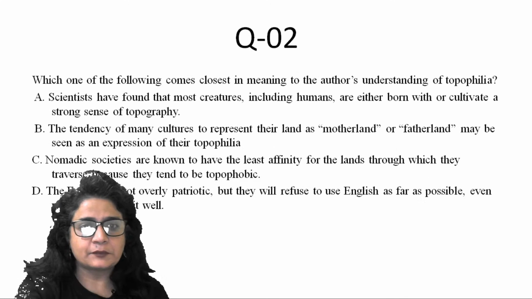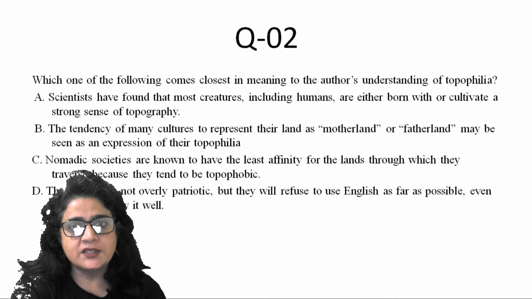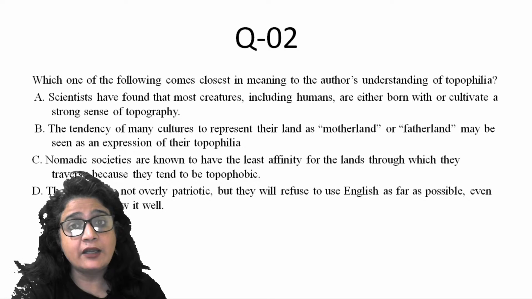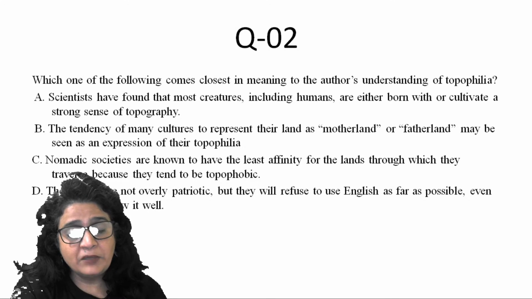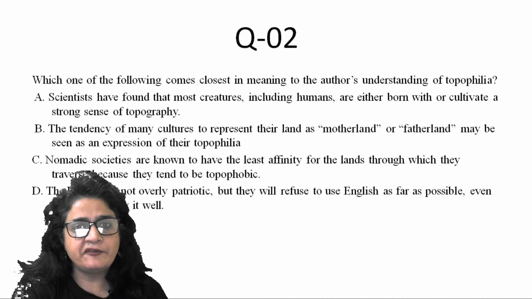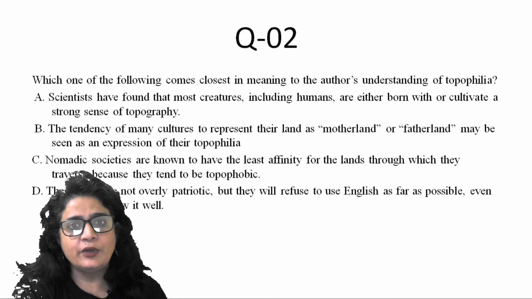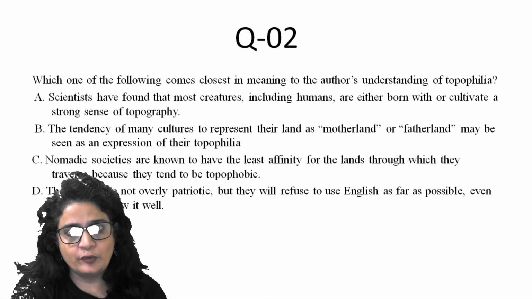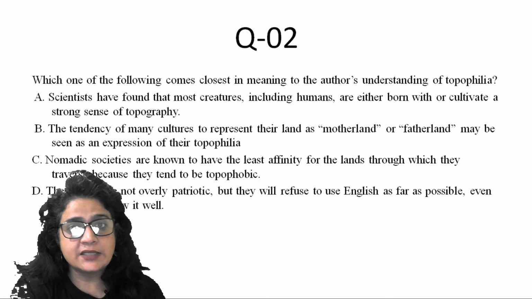Number 2. Which one of the following comes closest in meaning to the author's understanding of topophilia? Now, what we have understood as the author's meaning of topophilia, which of these represents the understanding of the author? Let's look at the options. Scientists have found that most creatures, including humans, are either born with or cultivate a strong sense of topography. Okay, so here he very clearly stated in the first paragraph, some people are indifferent.